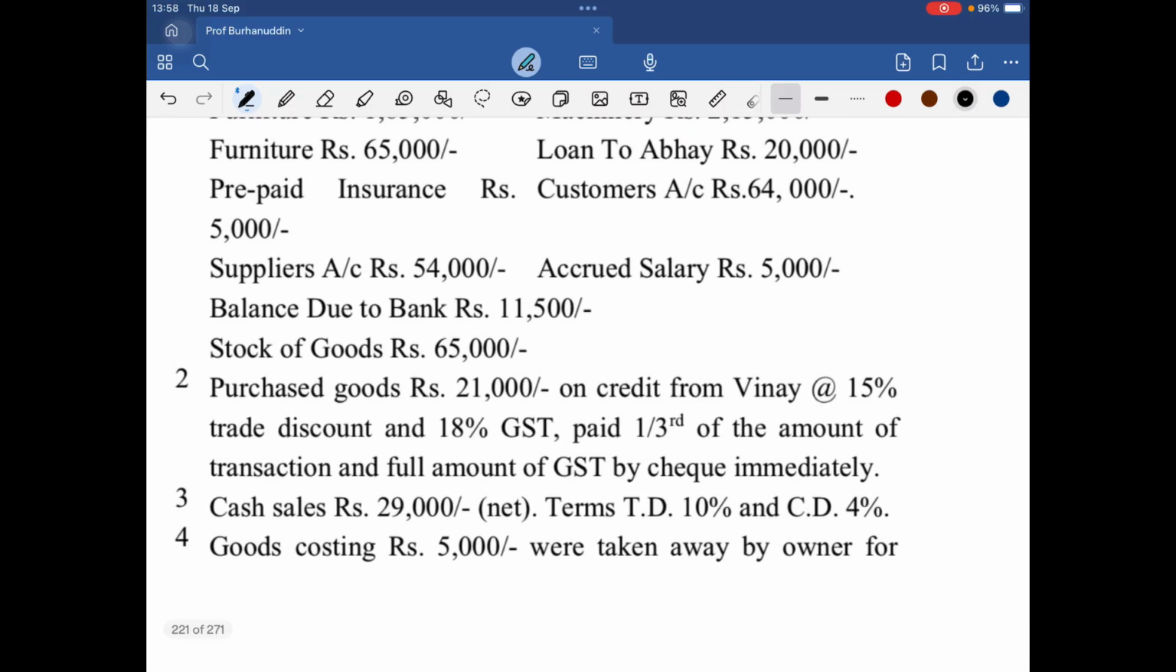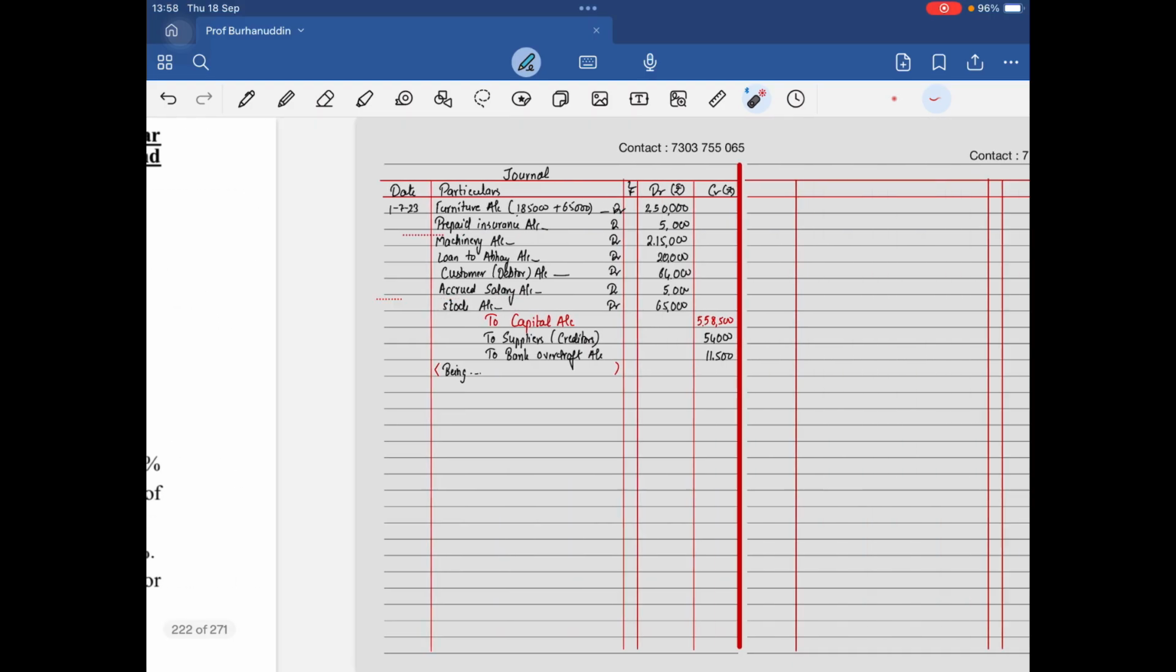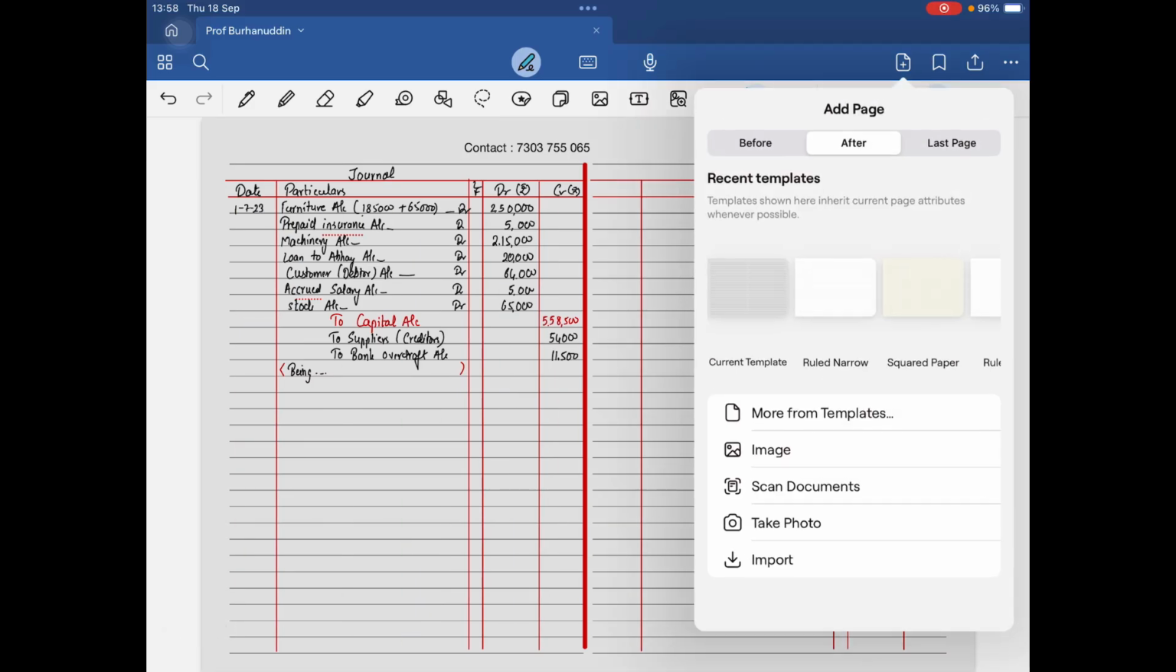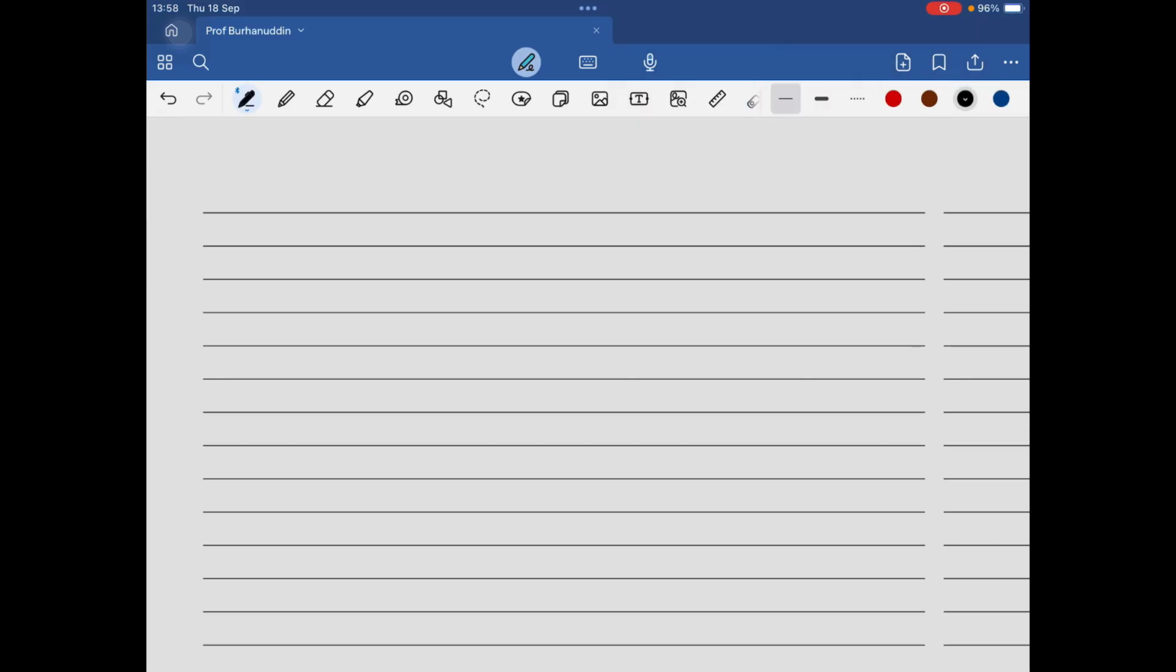The first one was very easy. Purchase goods rupees 21,000 on credit from Vinay at 15% trade discount, 18% GST, one third of the amount of the transaction, the full amount and the full amount of GST is to be paid by check immediately. So first things first, we'll have to make the working note now. We'll take a fresh page here for working note. We'll make all the working notes over here.